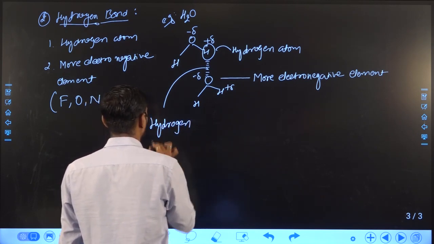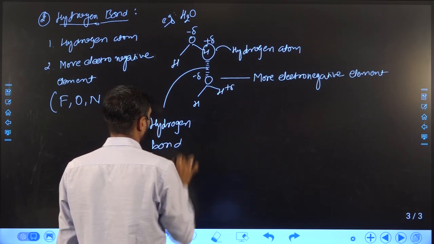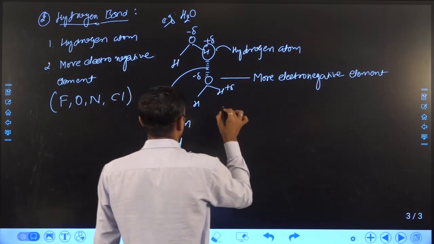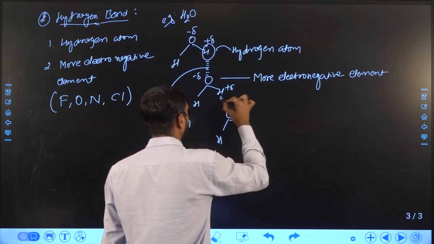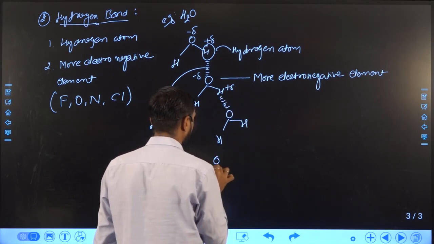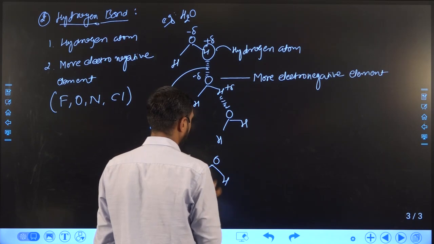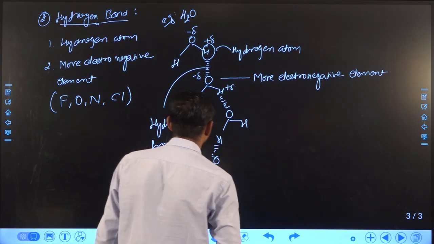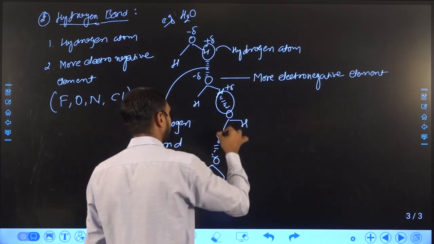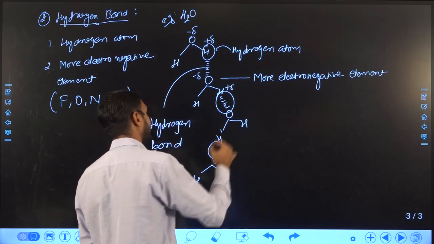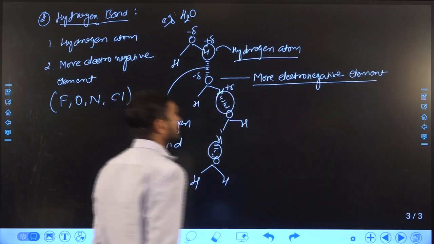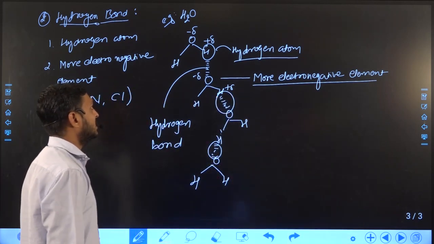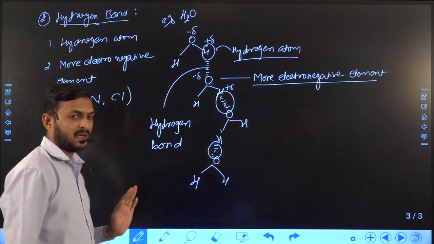In this molecule, many hydrogen bonds will form, an infinite number of hydrogen bonds. This type of attraction occurs between a hydrogen atom and a more electronegative element, so it is known as hydrogen bond.